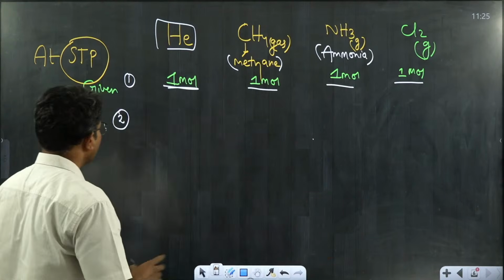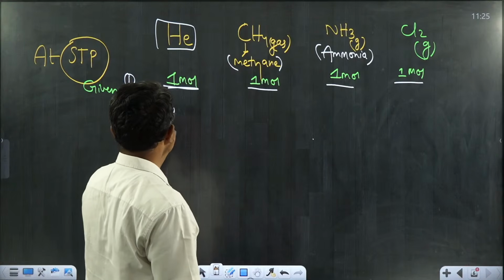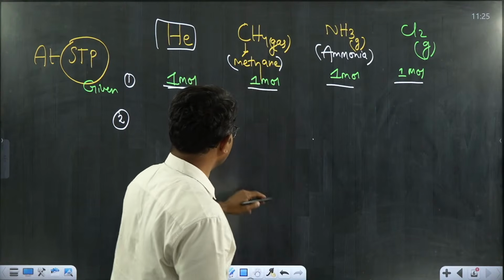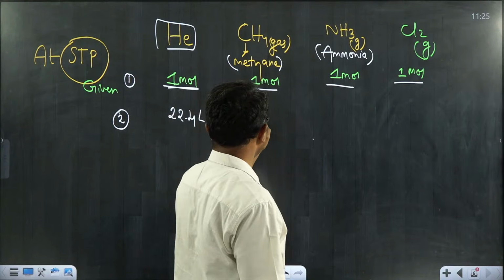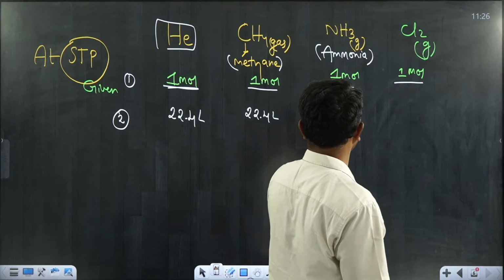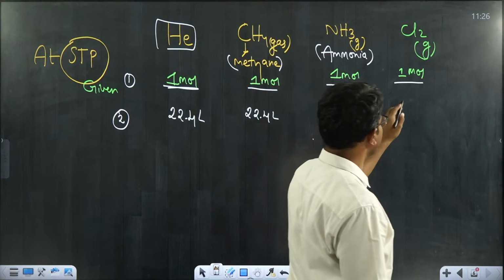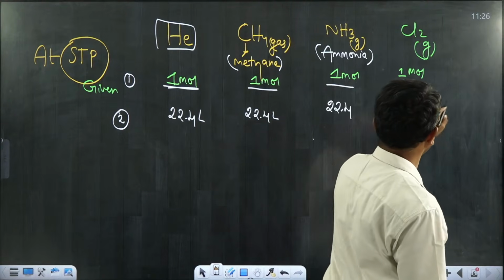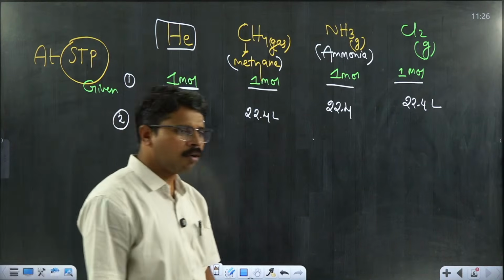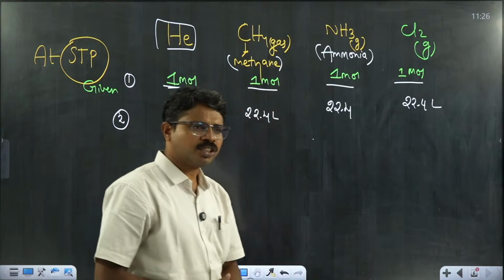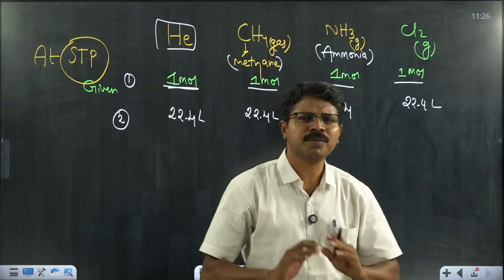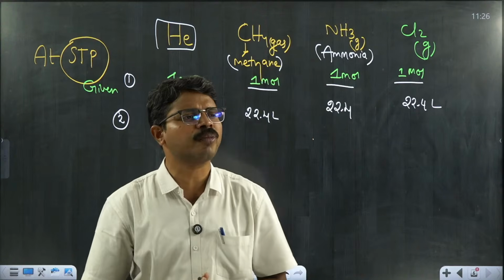Is this point clear? Now tell me, what is the volume occupied by helium at STP? 22.4 liters. What is the volume occupied by methane gas at STP? Again 22.4 liters. And by ammonia gas at STP? Again 22.4 liters. And what is the volume occupied by Cl2 gas at STP? Exactly 22.4 liters. Actually 22.7 is more accurate compared to 22.4, so for simplified calculations, we prefer to use 22.4.